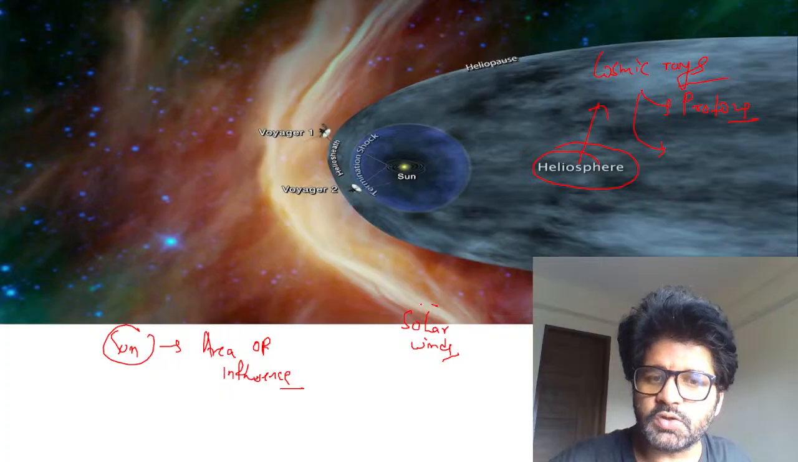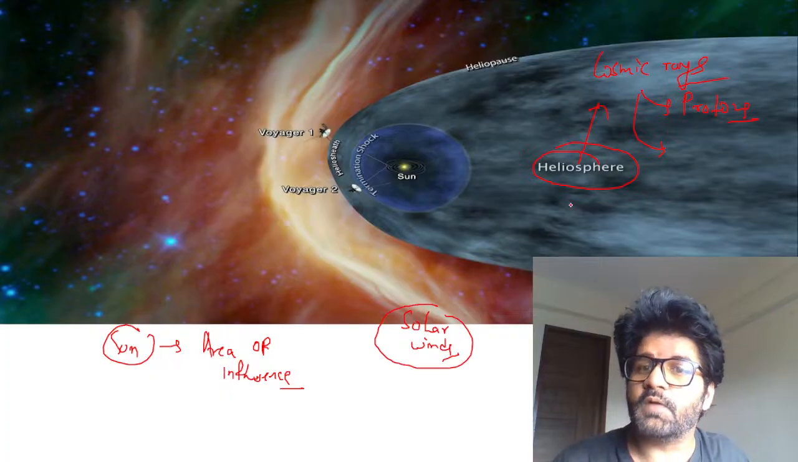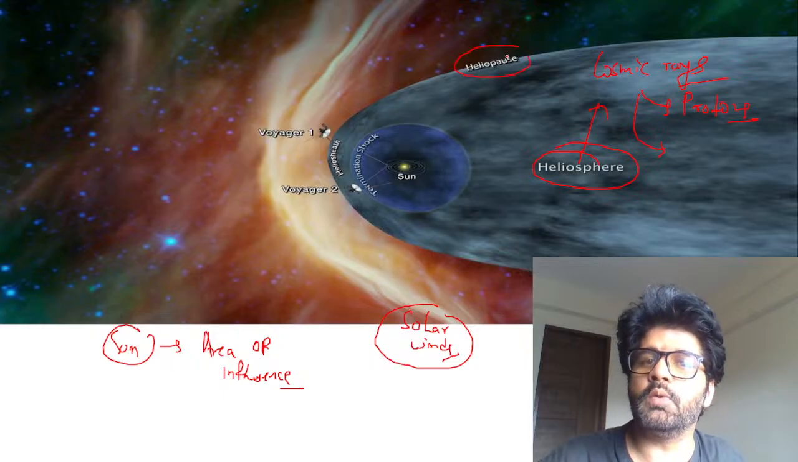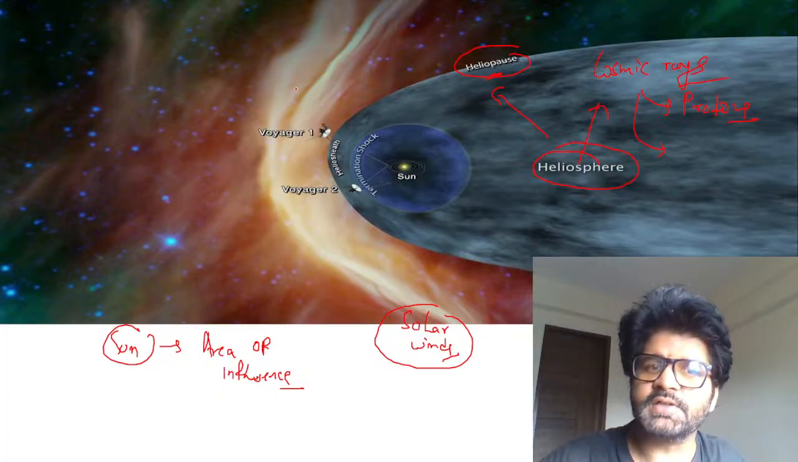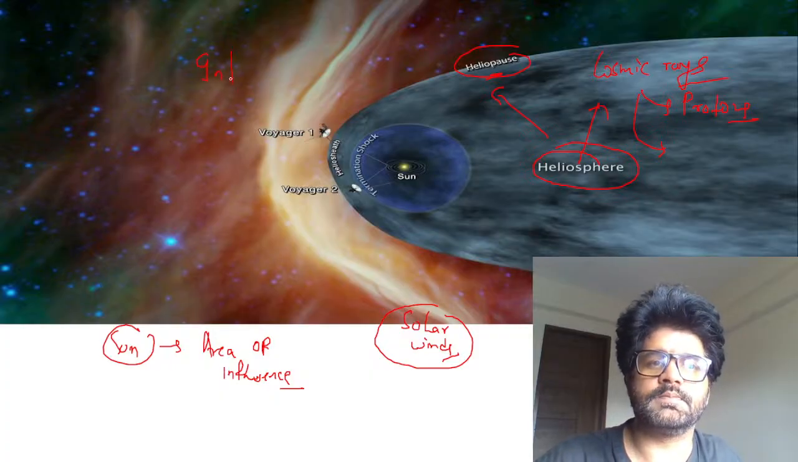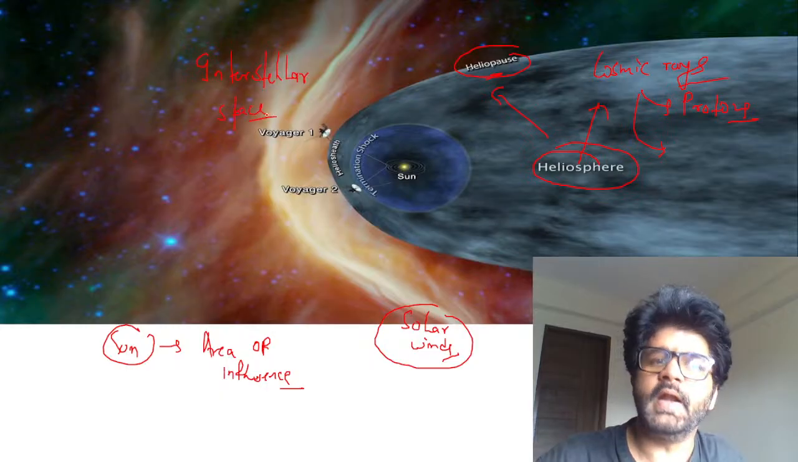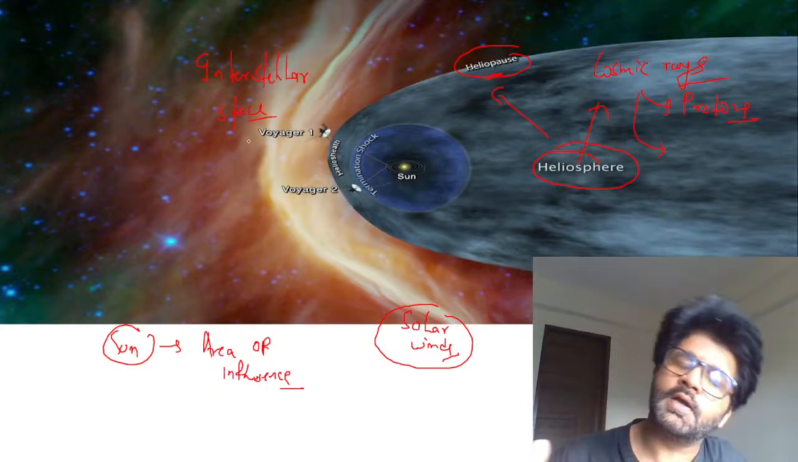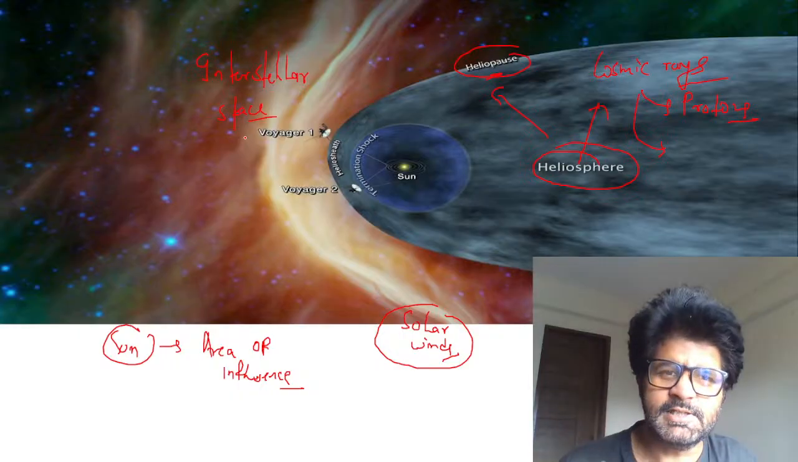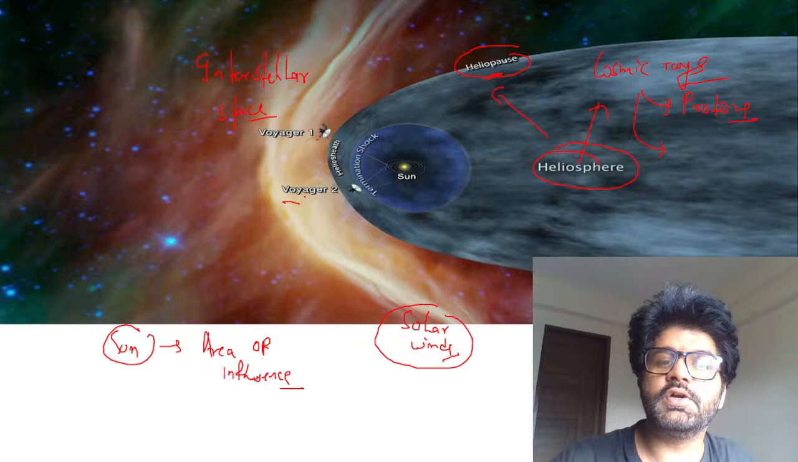But because of these solar winds, they have created a boundary zone like this. This is the boundary zone. The heliopause is the region where the heliosphere ends. This boundary zone ends, and we reach interstellar space. This region which you are seeing is interstellar space. If you go there, cosmic rays will hit you, they will kill you, they will make you like tomato sauce.